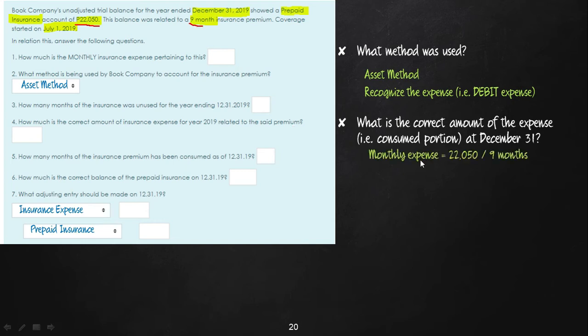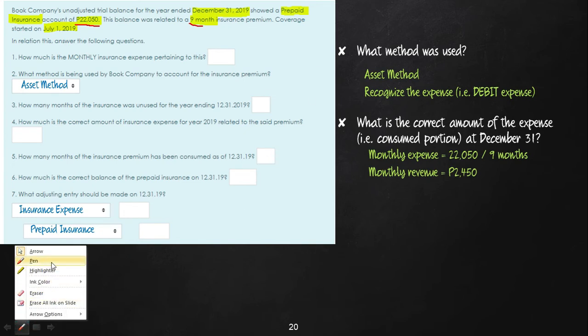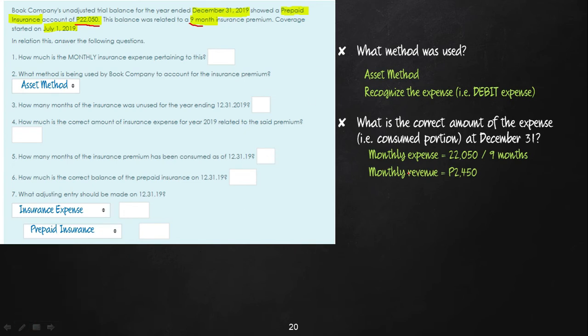That means per month, the insurance that expires is worth 2,450. Wait, someone said something wrong. It is not monthly revenue. That is your monthly expense, monthly insurance expense. So monthly insurance expense is 2,450. We now have the answer to question number 1.